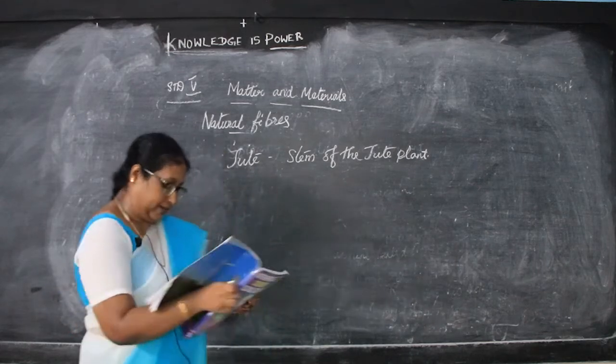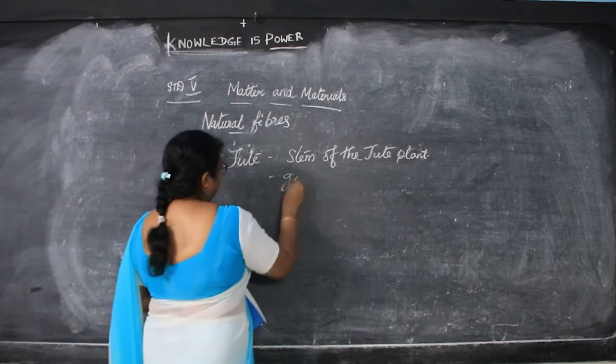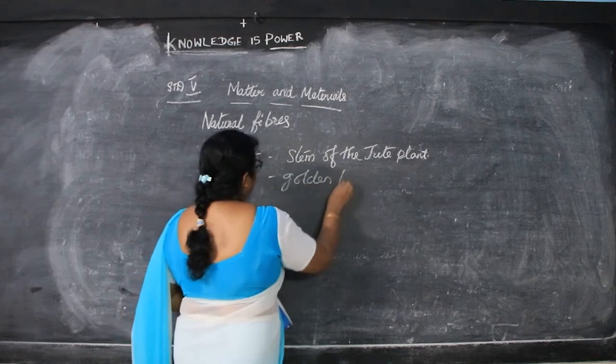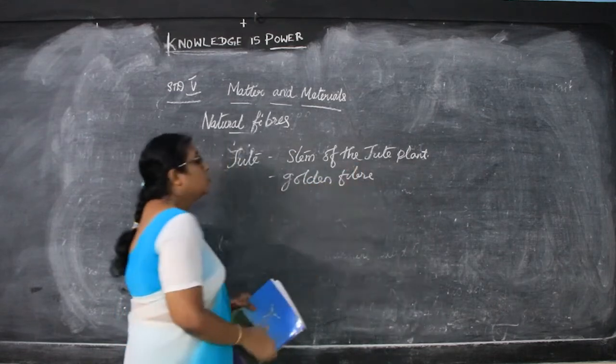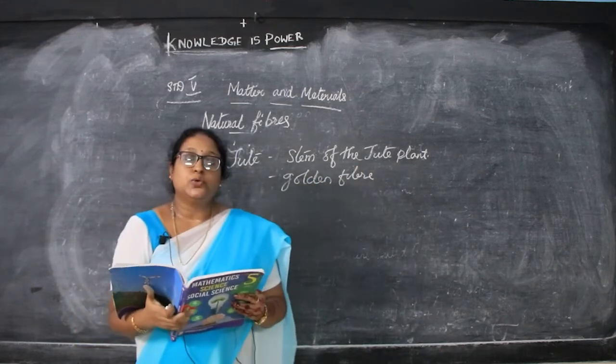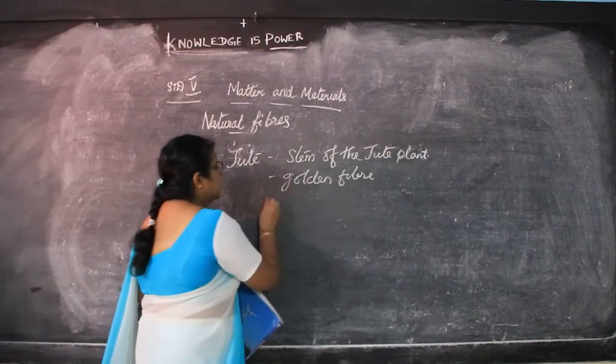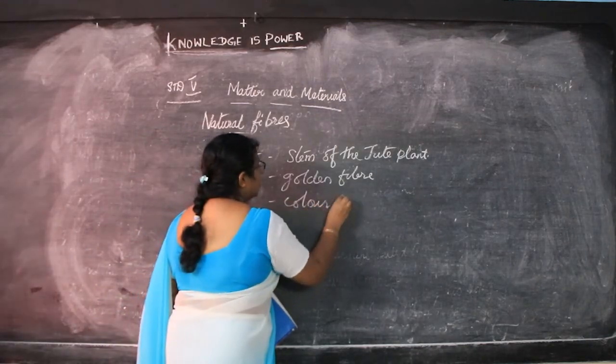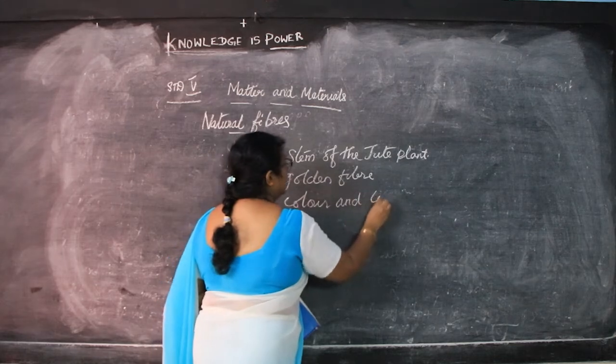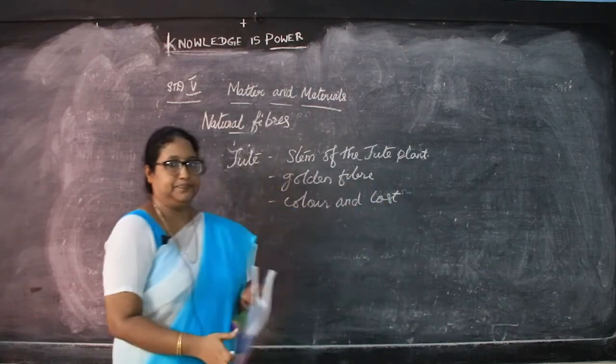It is also referred to as golden fiber because of its color and cost effectiveness. So they are called golden fiber.